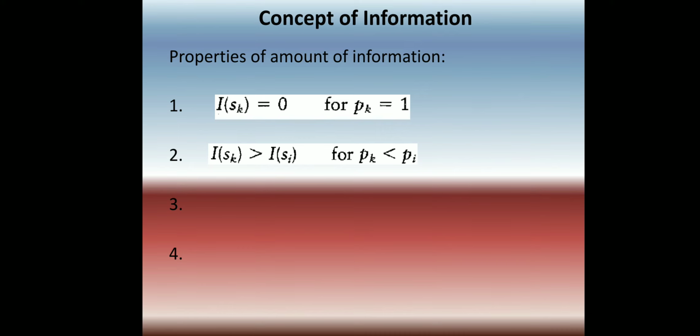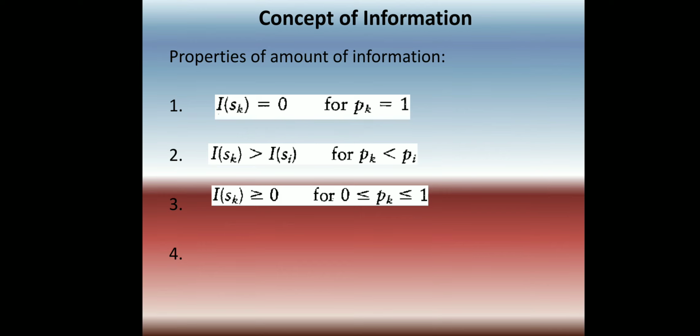So we studied that the probability and information are inversely related to each other. The third property is I of s_k is greater than or equal to 0. That means the amount of information is a non-negative quantity, because the probability is always non-negative, so the information is also non-negative.